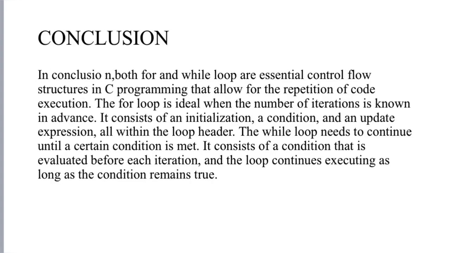To conclude my presentation, both for and while loops are essential control flow structures in C programming that allow for the repetition of code execution. The for loop is ideal when the number of iterations is known in advance. It consists of an initialization, a condition, and an update expression, all within the loop header.